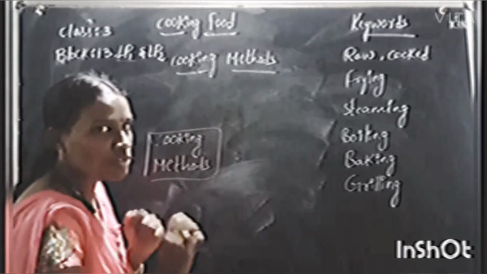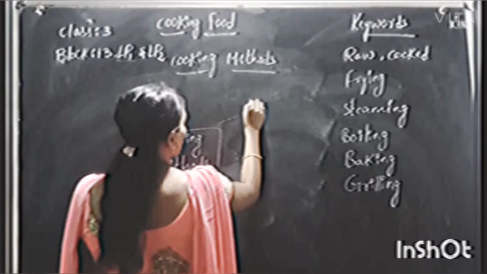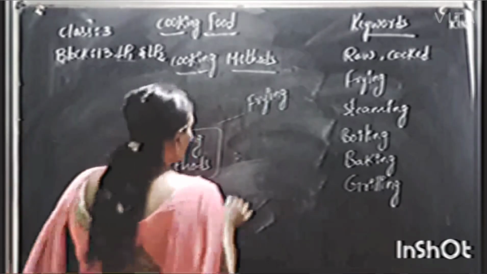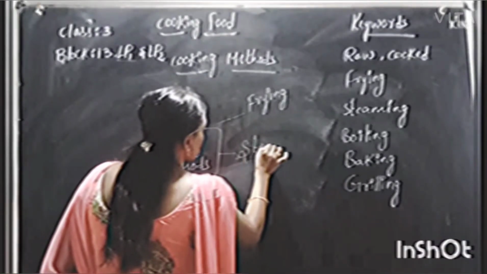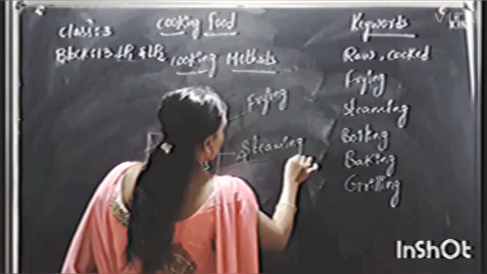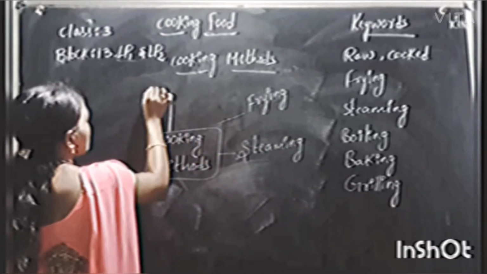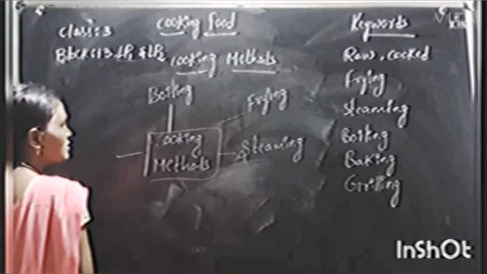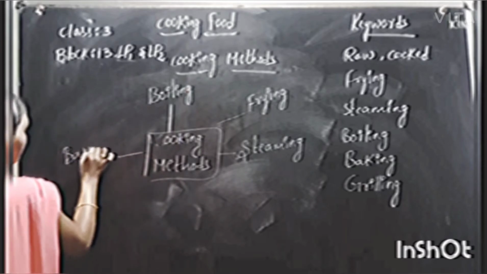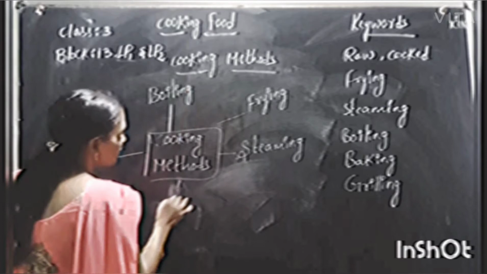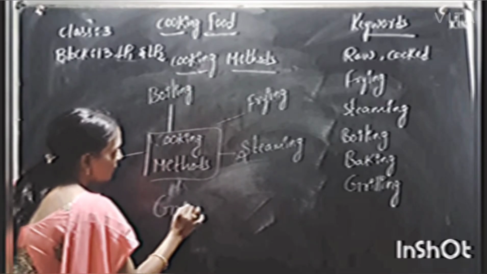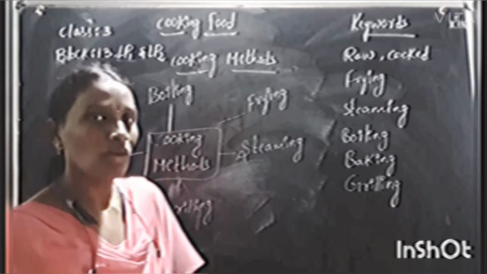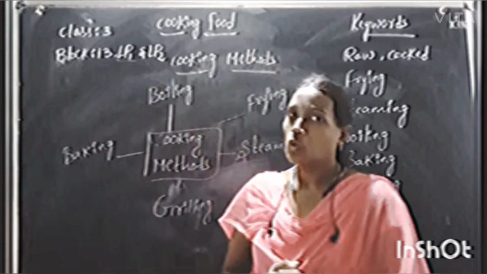Mainly we have 5 types of cooking methods. First one is frying, second one is steaming, third one is boiling, next one is baking and finally the last one is grilling. Yes, these are the different cooking methods.